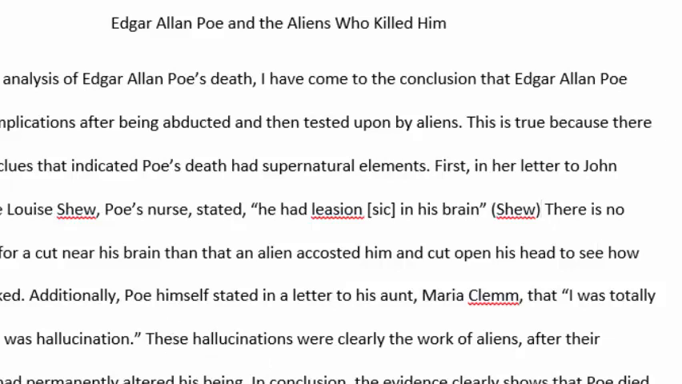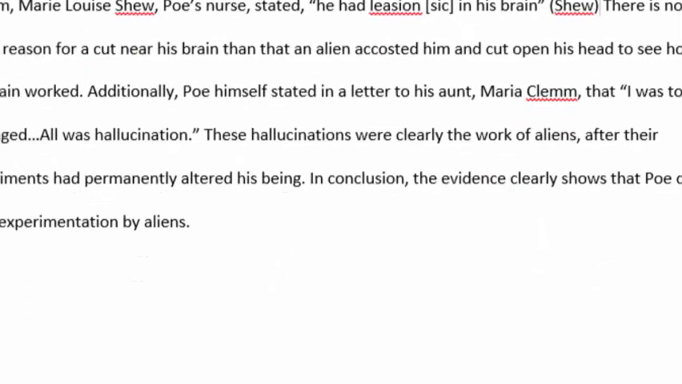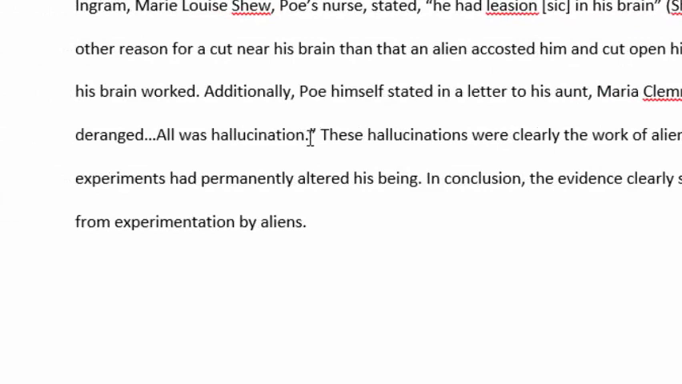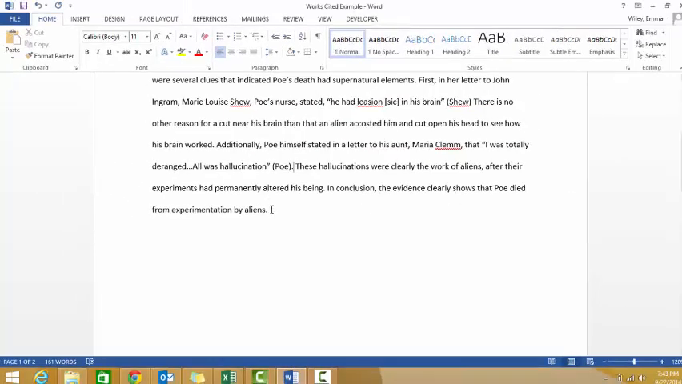Now I'm going to do this for every quote. So down here in my second quote, I'm going to follow the same process. Delete the inside punctuation, put a parentheses, the author's name, close parentheses, and a period. That's how you do in-text citations. Pretty simple. Now for the more complicated part.